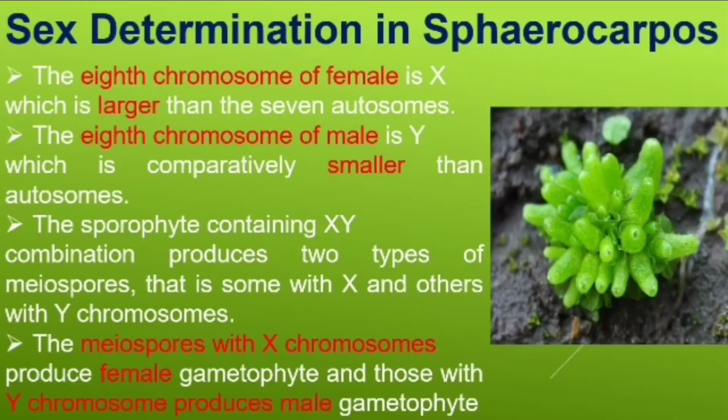Then next sex determination is in Sparocarpus. Here also there is a plant. This gametic plant has about 8 chromosomes. Out of the 8 chromosomes, the first 7 are the same for all male and female plants, whereas the 8th chromosome, if X is larger, develops into a female plant, and if Y is smaller, develops into a male plant. So larger means it develops into a female, smaller means it develops into a male plant. This is how sex determination is maintained here. Again, when they develop spores, meiospores with X chromosomes produce only female gametes, while the Y chromosome produces male gametes.